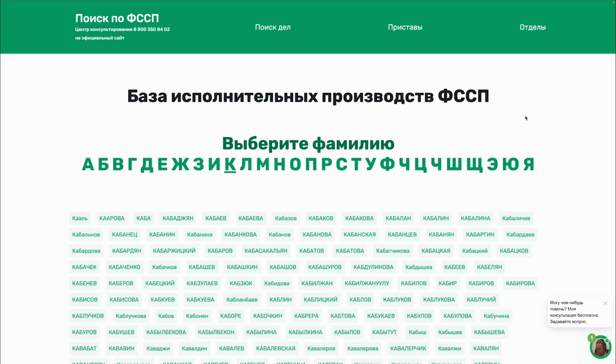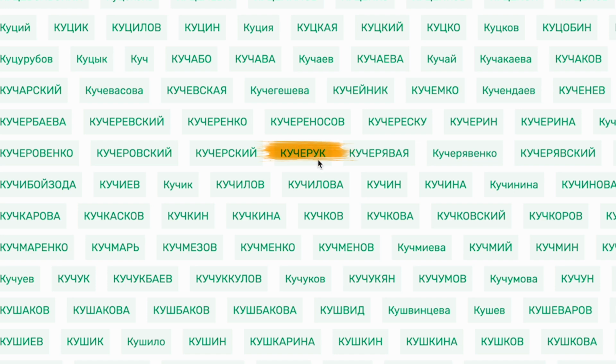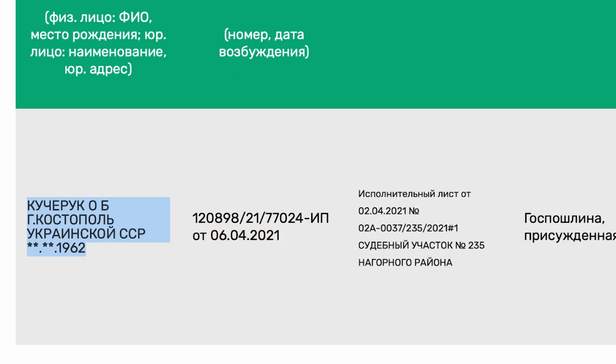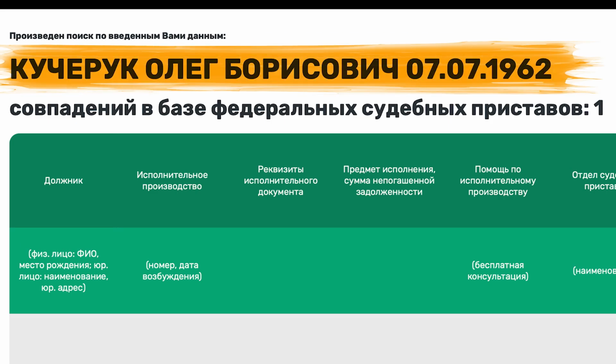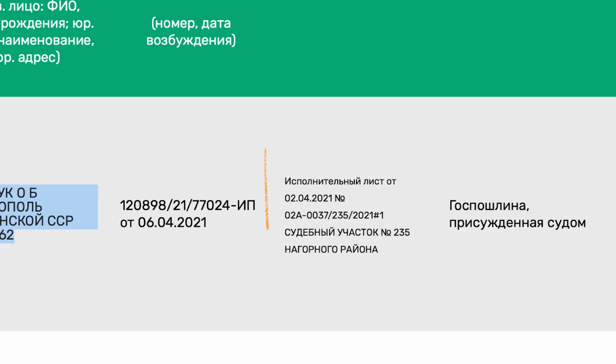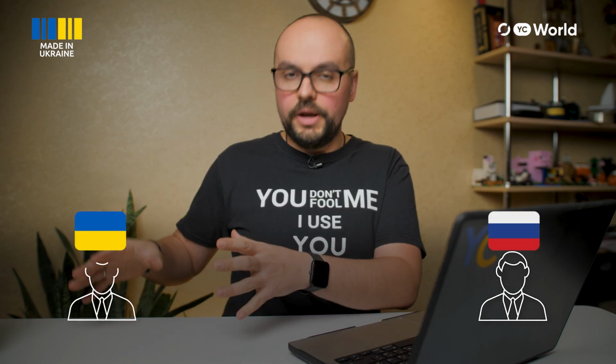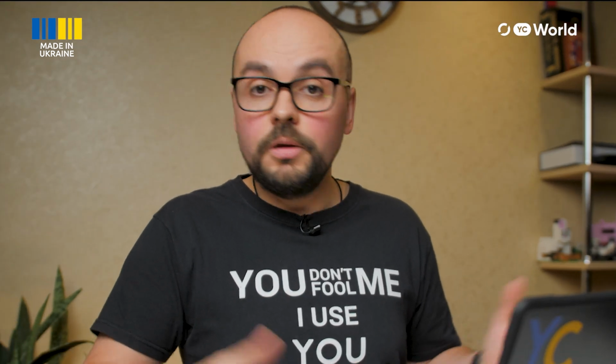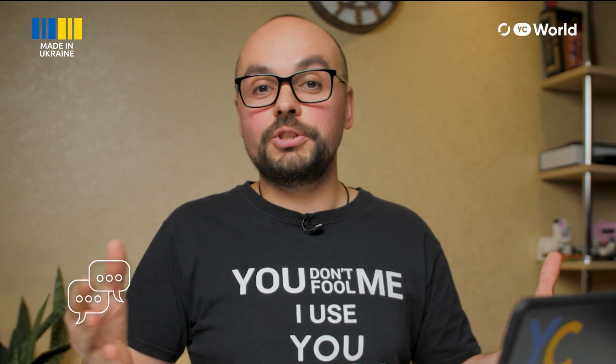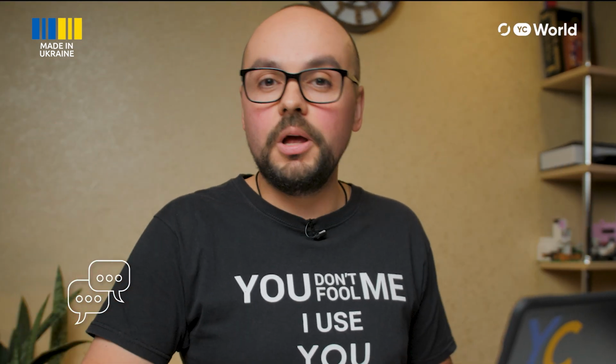A database of judicial enforcement officers confirms that in 2021, O.B. Kucheruk, born on July 7, 1962, was involved in enforcement proceedings in Russia. Do you still need further proof that Russian Oleg Kucheruk and Ukrainian Oleg Kucheruk are the same individual? If you do, please feel free to share your doubts in the comments below.